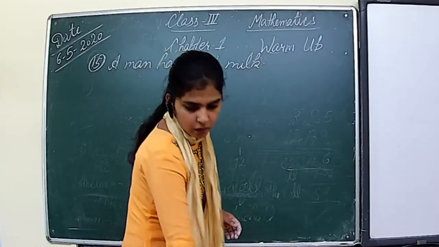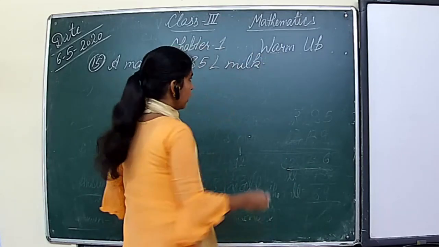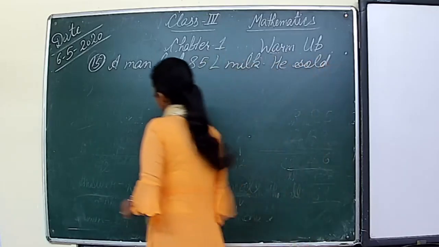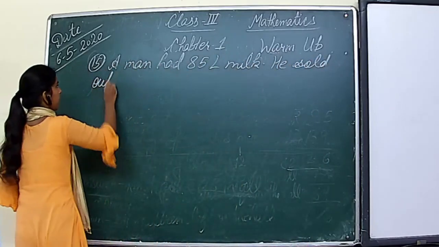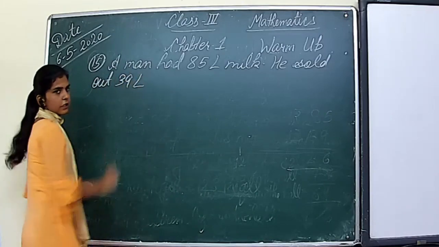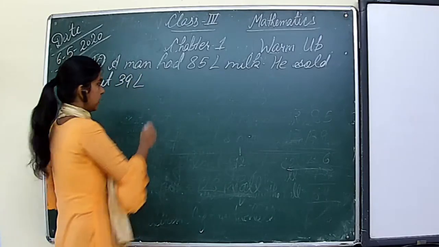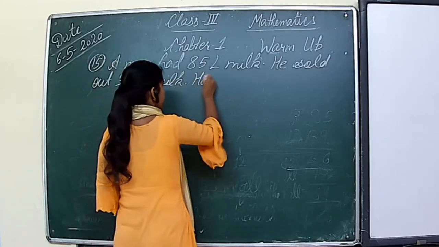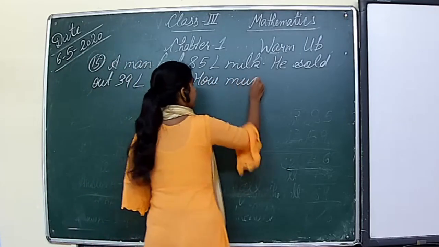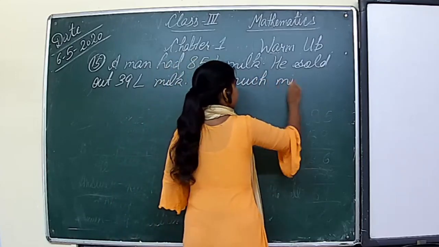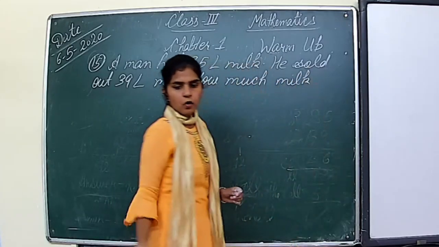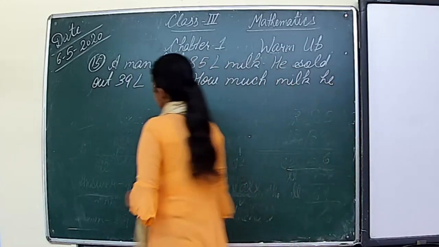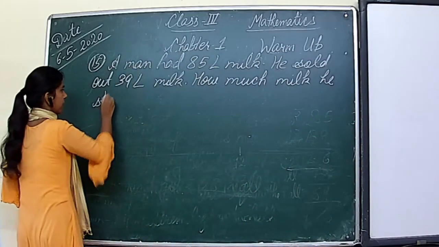He sold out 39 liter milk. So how much milk he still has to sell?